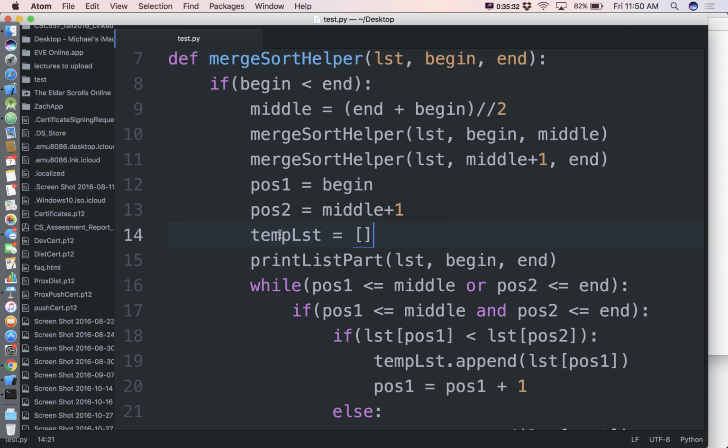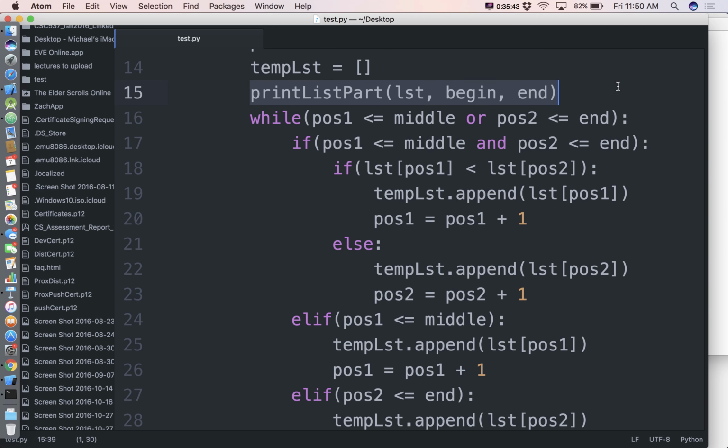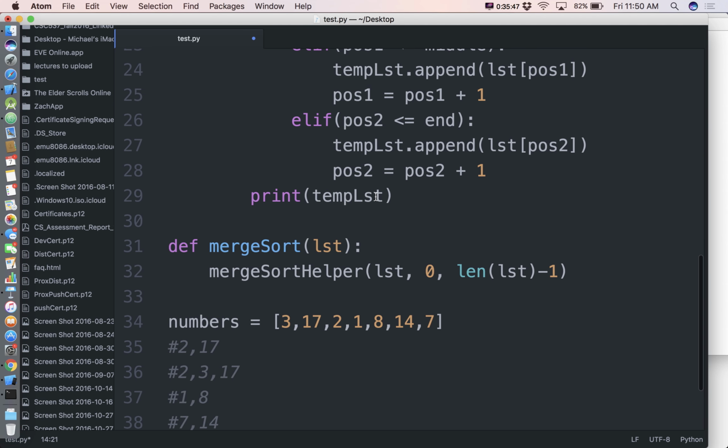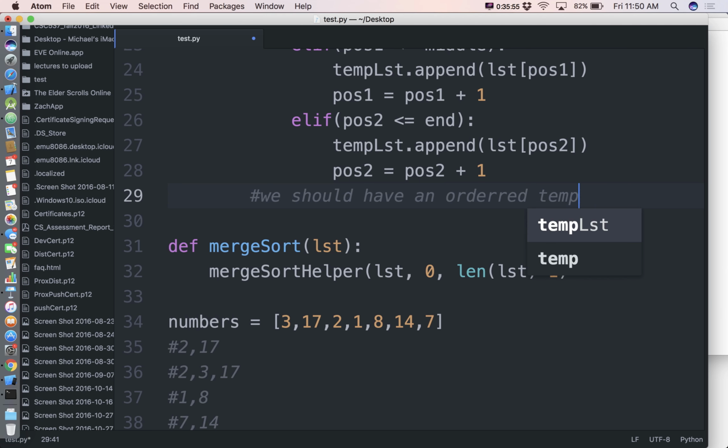It does seem like we're working with the correct parts of the list. Our logic looks good. We're comparing the right stuff. So we'll leave that in there for right now. Actually, it's probably not going to help anything. So right here, we should have an ordered temp list.